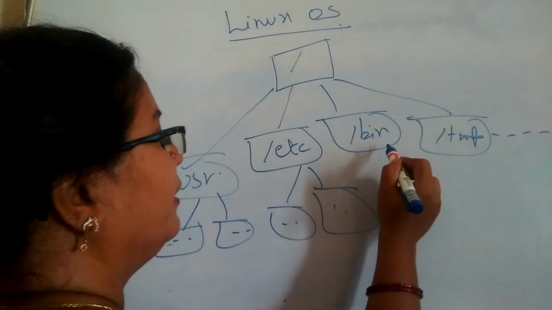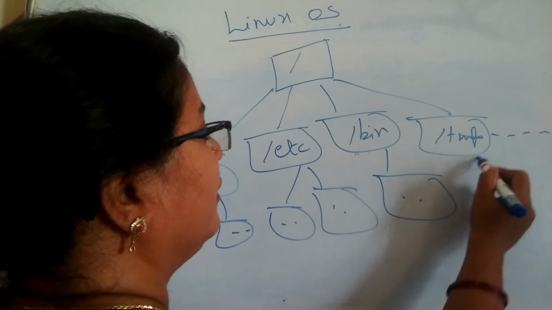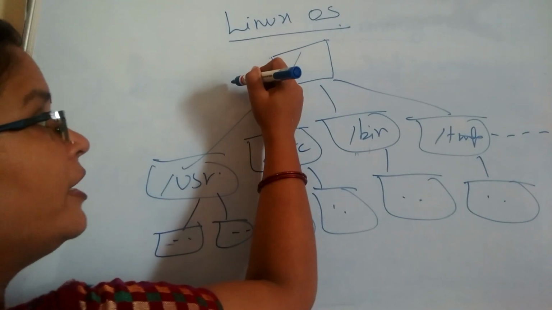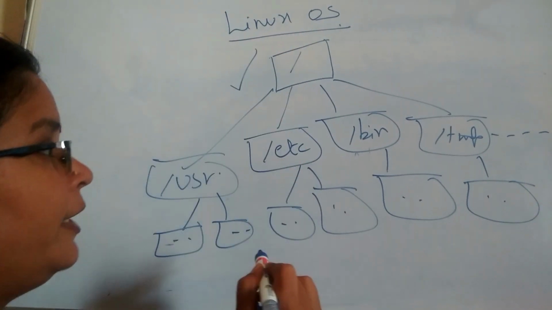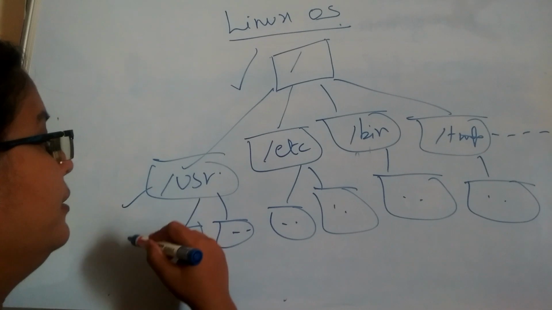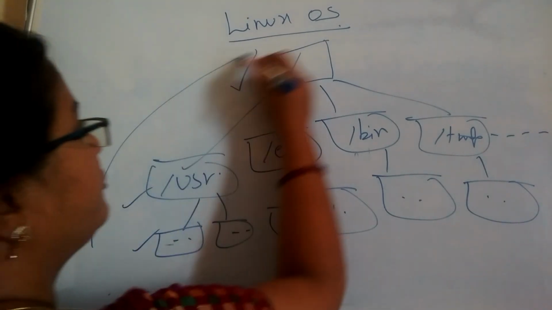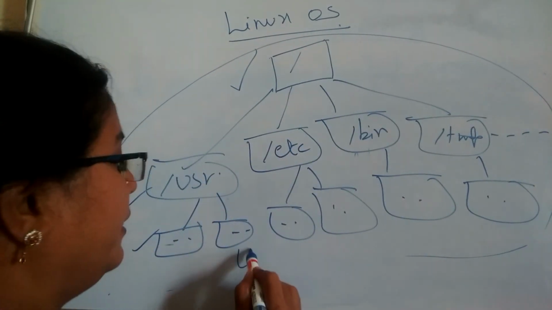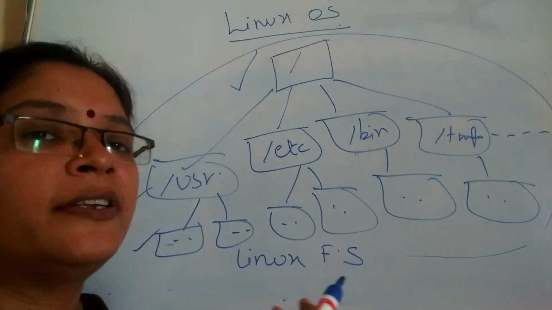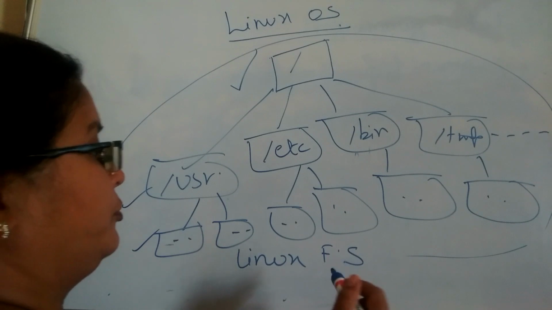Hence we can say it's a hierarchical structure. The topmost level is always the root directory and all the remaining are directories and subdirectories. This entire structure is called the Linux file system. This thing we have already discussed in our previous videos.